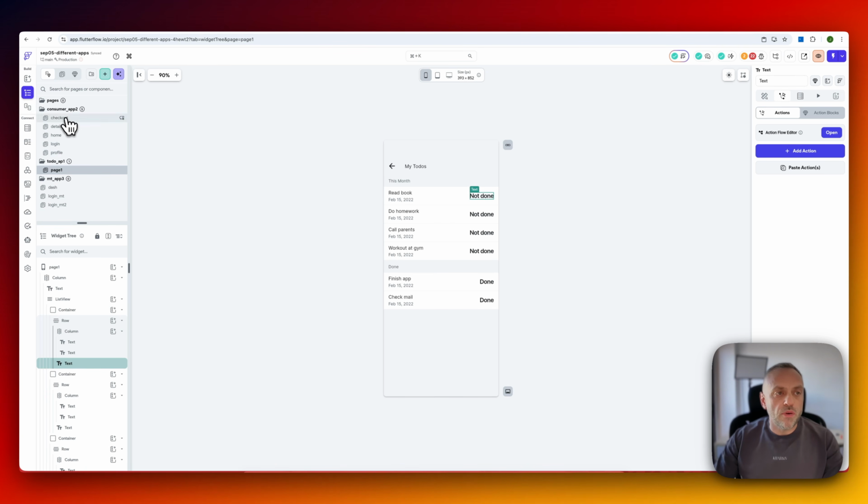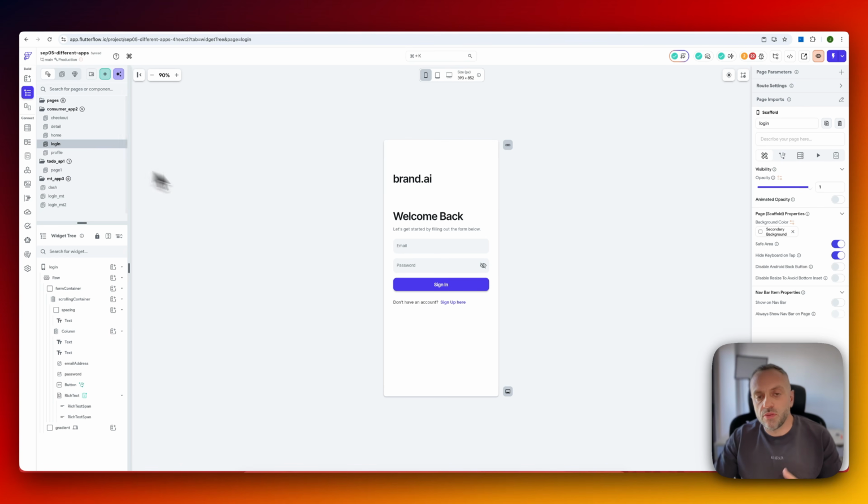So if I go to this folder over here, I have a bunch of pages, right? The first thing that we need to do is we need to support login, right? Typically with these consumer apps, you need to find out who the user is. You need to have the user create an account so that you can track who they are, because maybe they need to pay for something, or maybe you need to provide recommendations to them, or maybe you need to contact them, right? This is more involved than a to-do app.